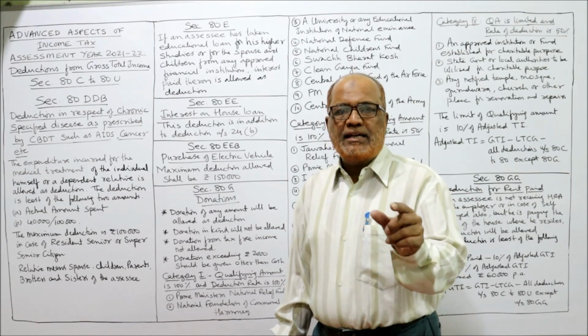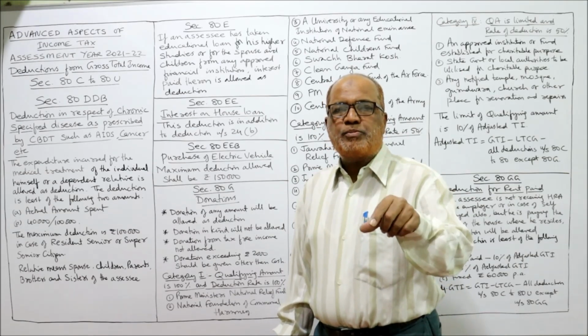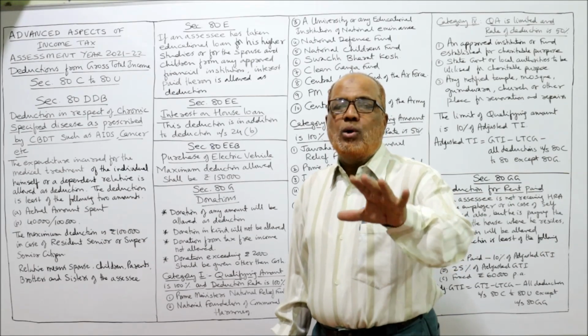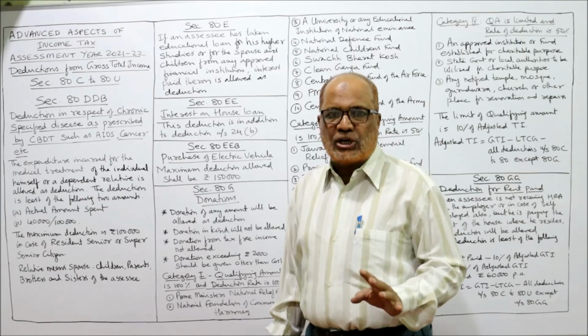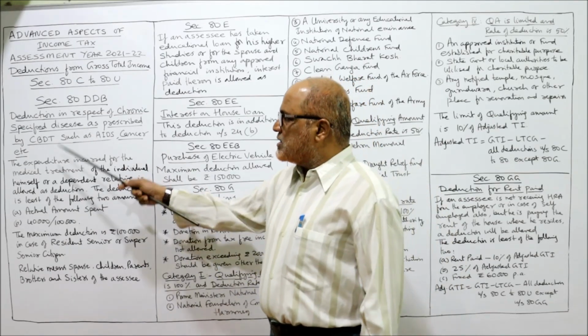So 80DDB is regarding medical treatment expenditure incurred on chronic diseases which are specified by CBDT, such as AIDS, cancer, etc. Right? So these are the provisions.